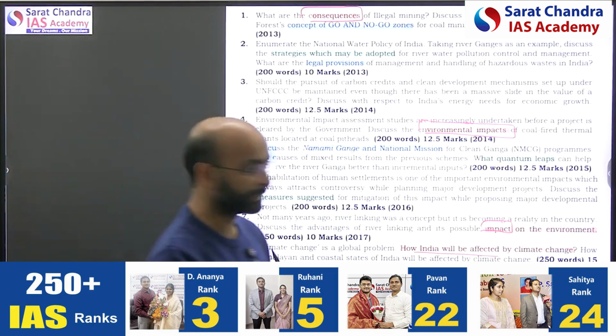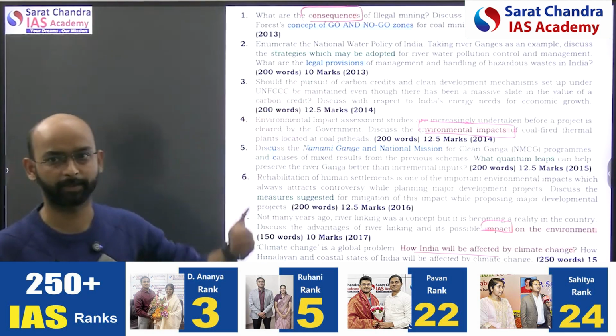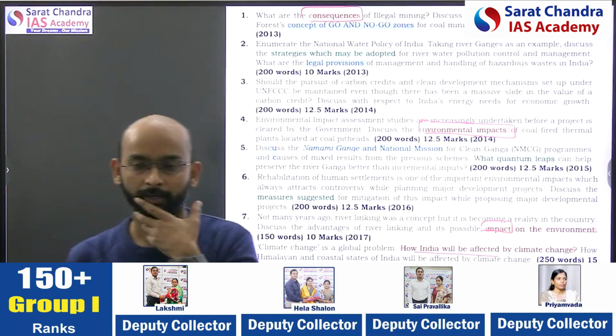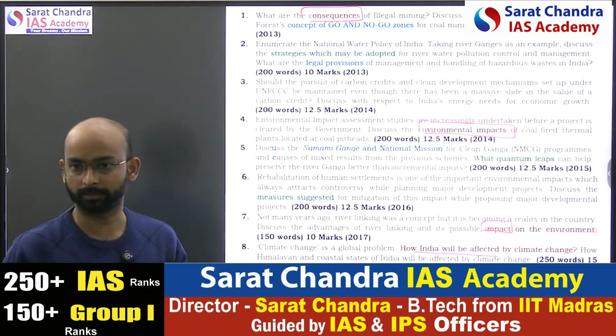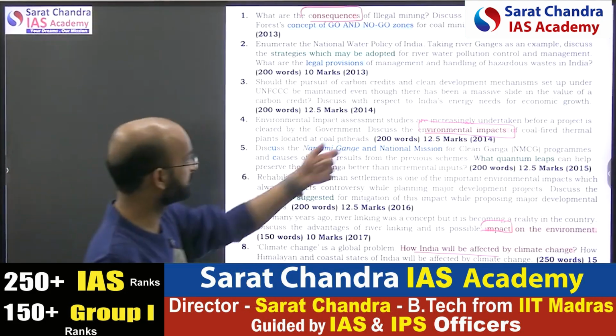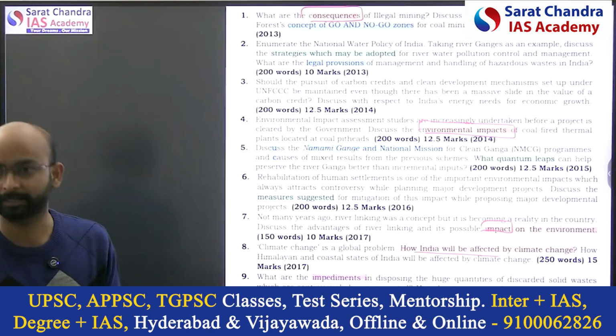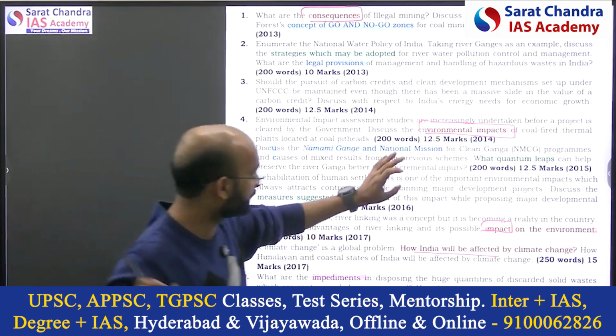They can give any environmental hazard or degradation, like sand mining, sometimes coastal erosion, sometimes coral degradation, sometimes mangrove degradation. They can change the topic, but what they are asking is what can be the environmental impact.